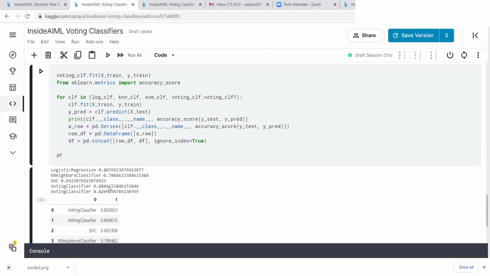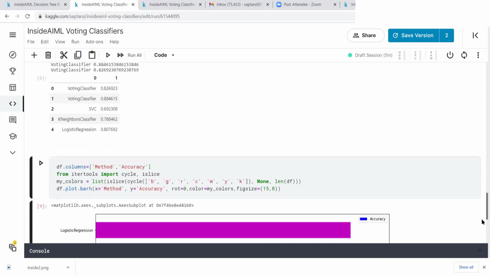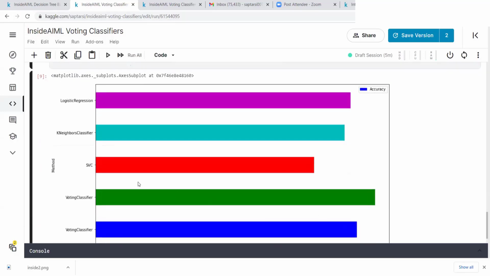So you can see that just by using this simple technique, your classification accuracy has improved by 2% in the case of hard voting, and around 8% in the case of soft voting. I have taken them in a data frame, and you can plot them in a bar plot, though you have already understood the nuance. Even if you compare this one, there is quite a lot of improvement in both soft voting and hard voting. This is what we wanted to tell you. Now let's go back to our presentation.